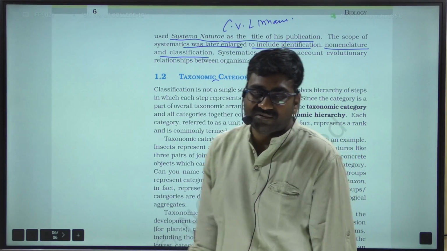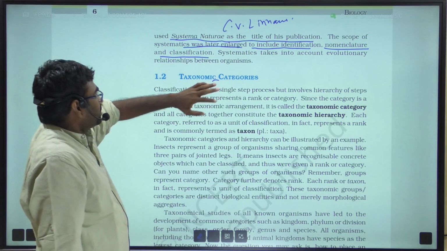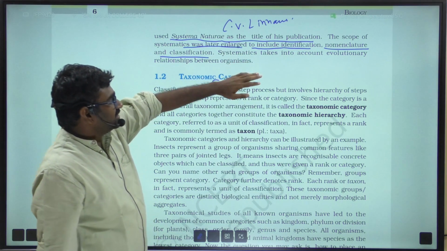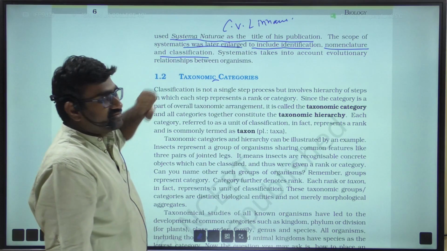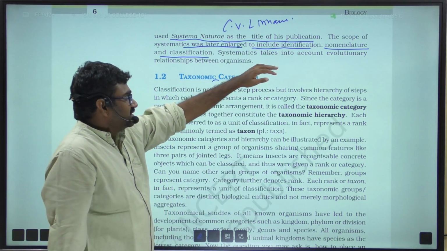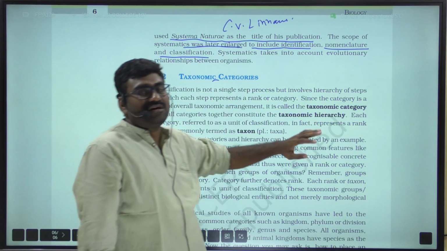So remember this point, very important. The scope of systematics was later enlarged to include identification, nomenclature, classification. So systematics takes into account the evolutionary relationship between organisms.